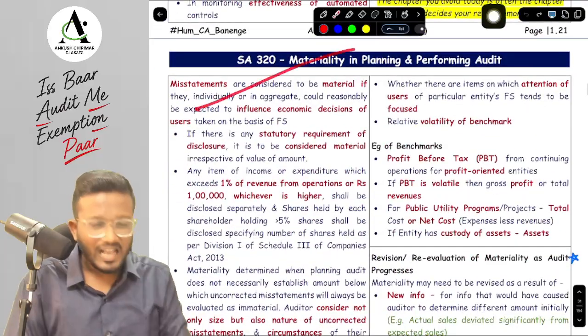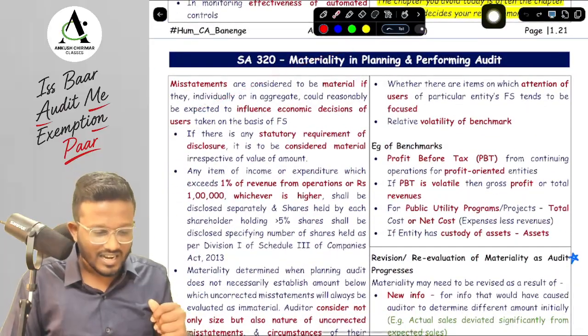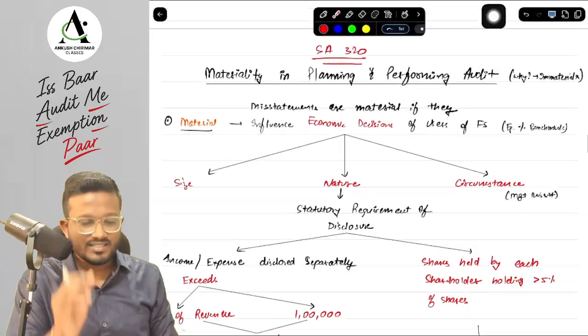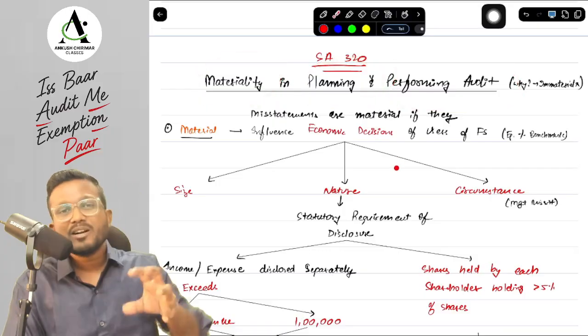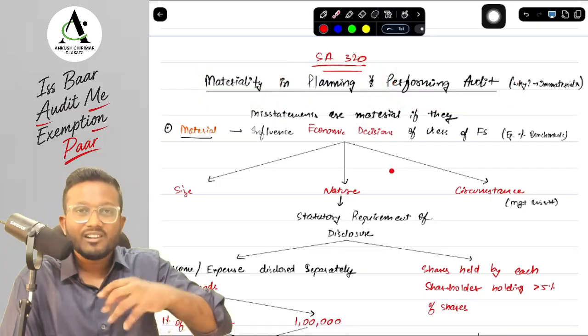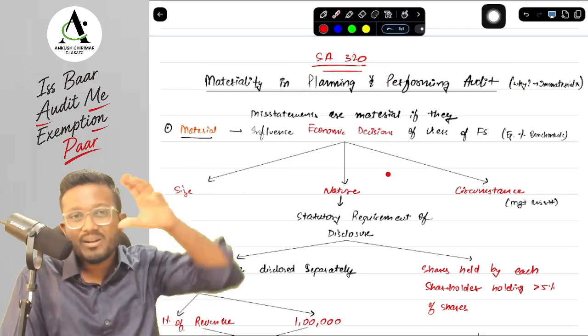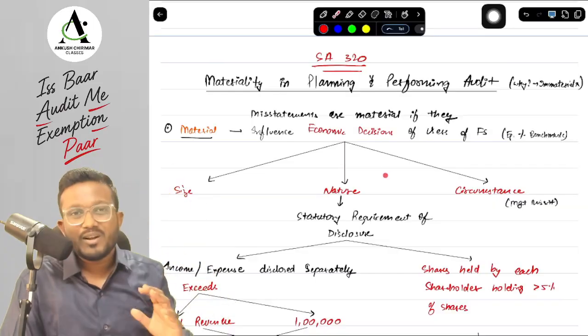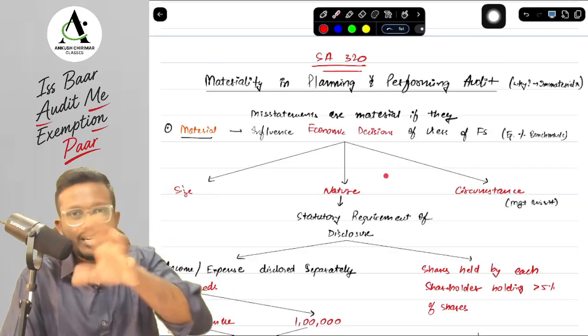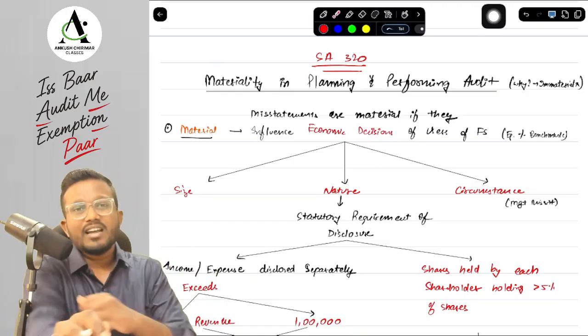Okay, let's go. Next, look at over here, we are discussing SA 320. What does SA 320 say, sir? SA 320 talks about materiality in planning and performing the audit. Why has this particular SA come into the picture, sir? Because we do not have unlimited time, we have limited time, so we should focus our attention more on the material things. That's why SA 320 guides us in materiality, like which things are material and which things are not material.